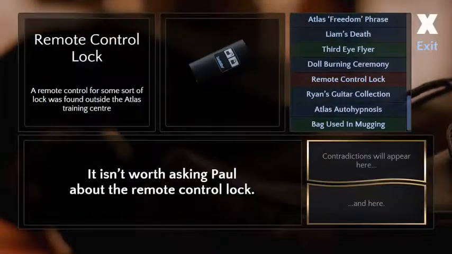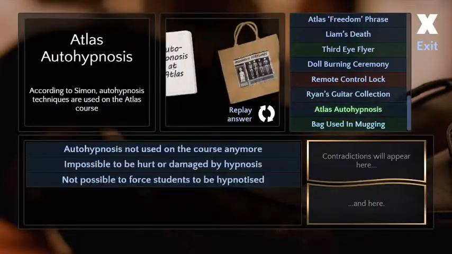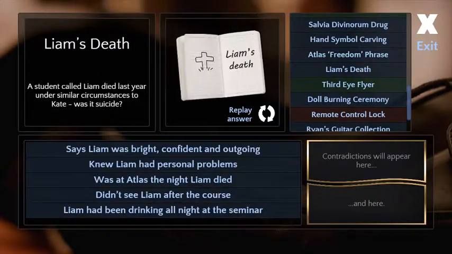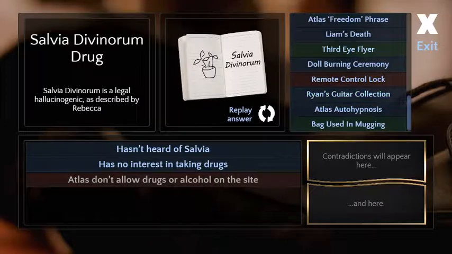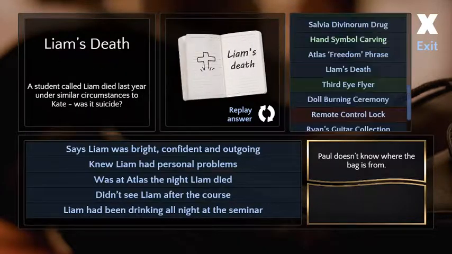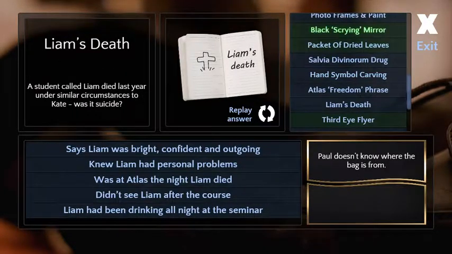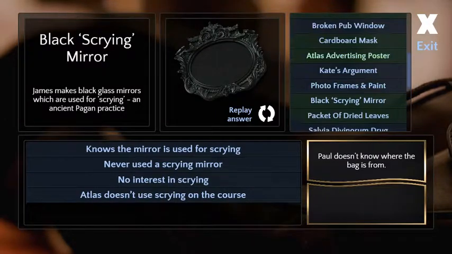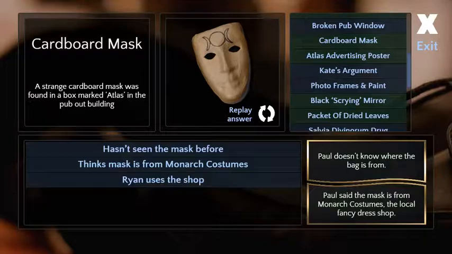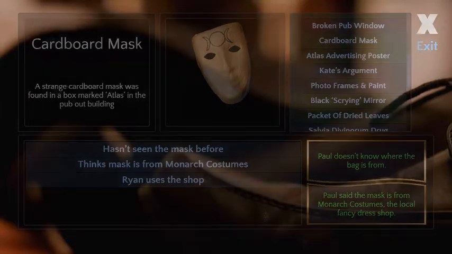Ask about a few more things, please. Where's your son? Do we need to contradict something? I feel like it tells you if you need to. But it's only telling us to talk to Paul. Or not Paul, Ryan. Aha. There you go. You got it.